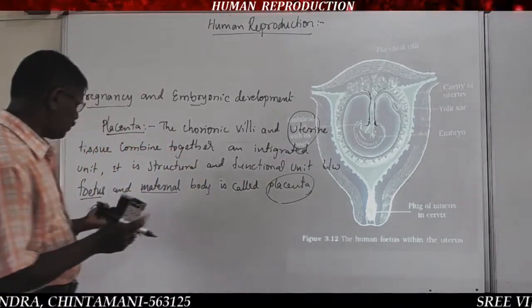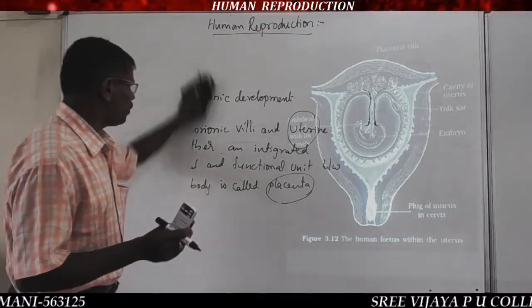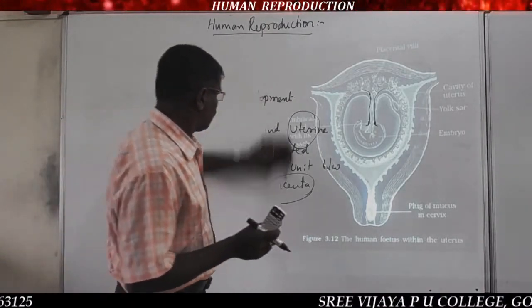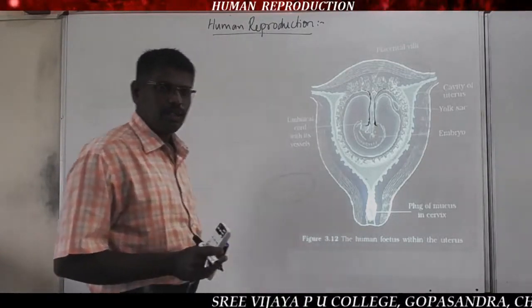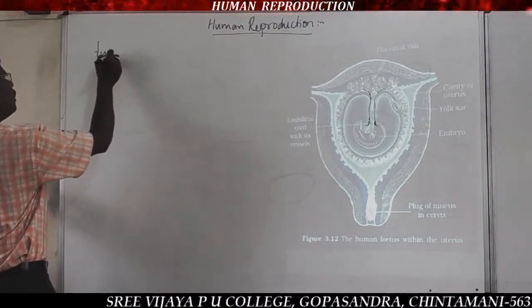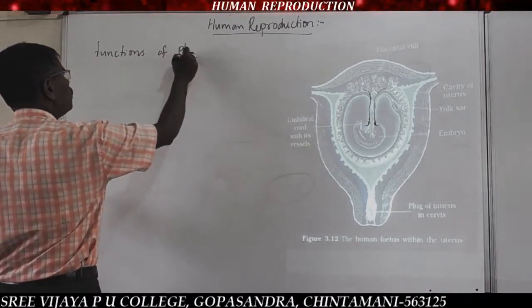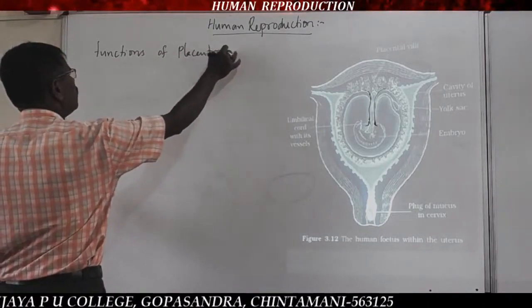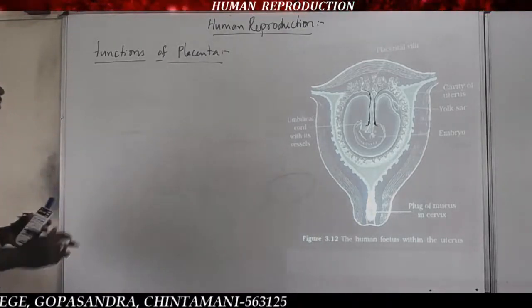What are the functions of the placenta? Why is the placenta formed in between mother and baby, or maternal body and fetus? Functions of placenta.